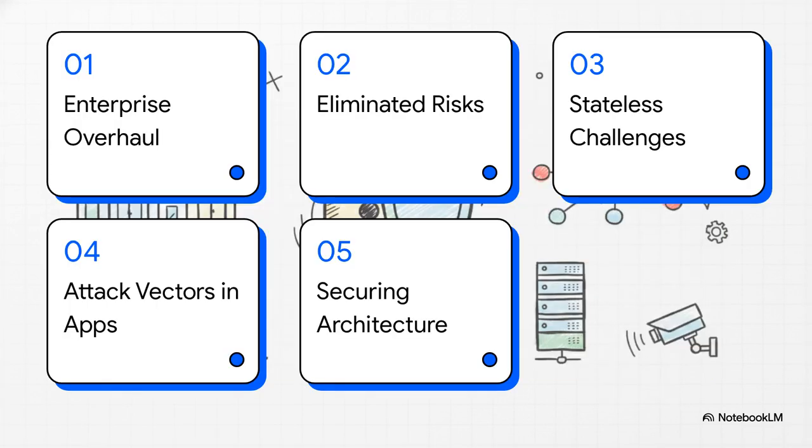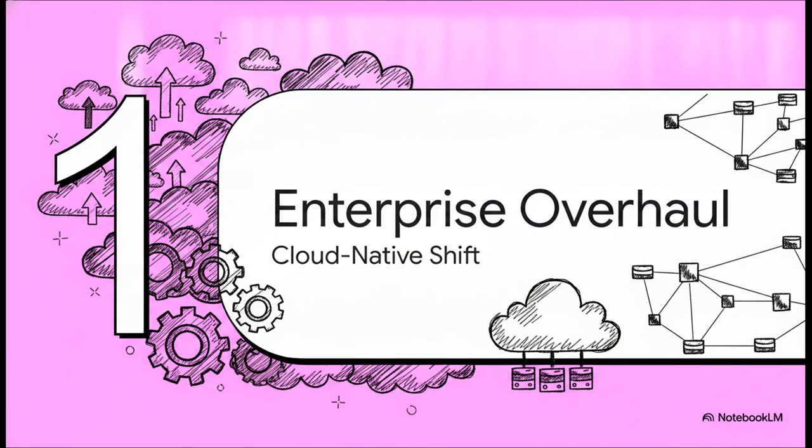So here's our roadmap for this explainer. We're going to hit the MCP Enterprise Overhaul, check out the eliminated protocol security risks, dive into the new stateless challenges, look at attack vectors and apps, and finally wrap up with securing the new architecture. Okay, let's just jump right in.